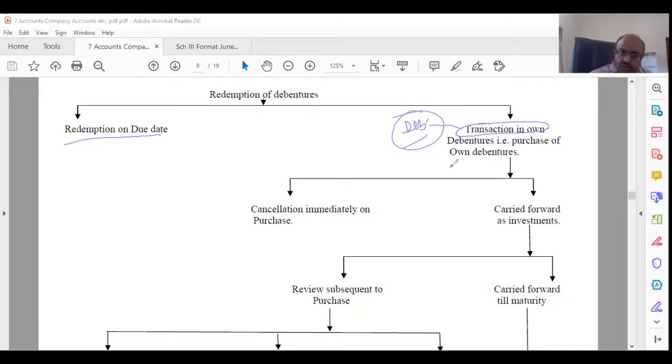So when you buy your own debentures, what can be done? You can cancel it immediately.